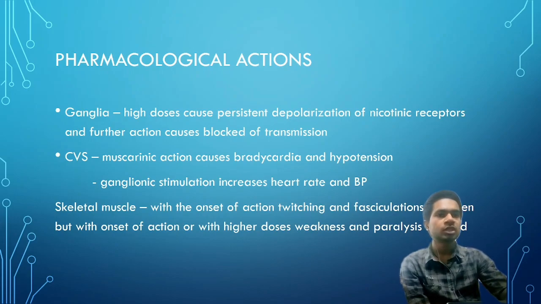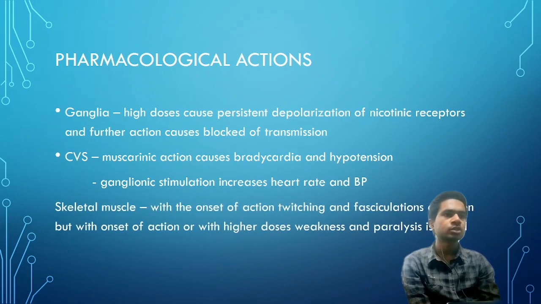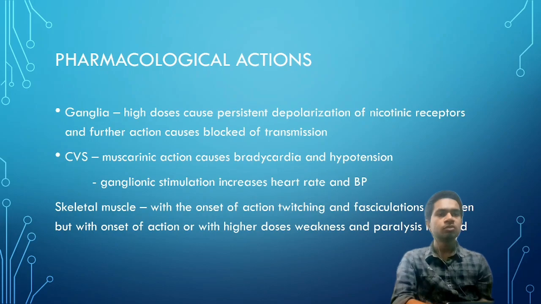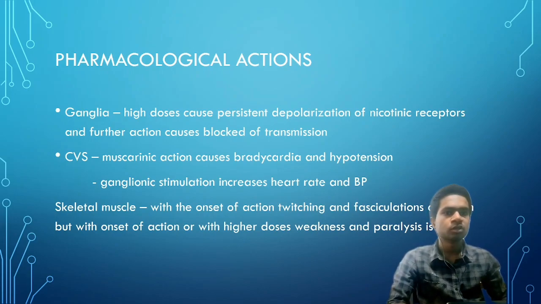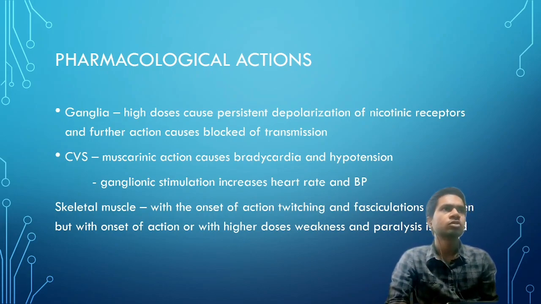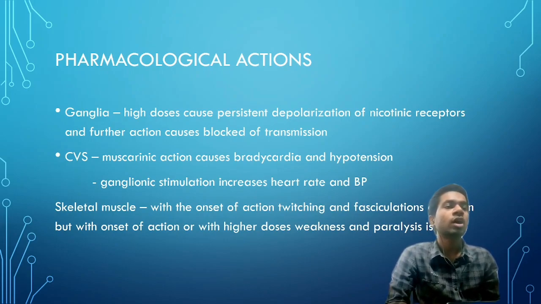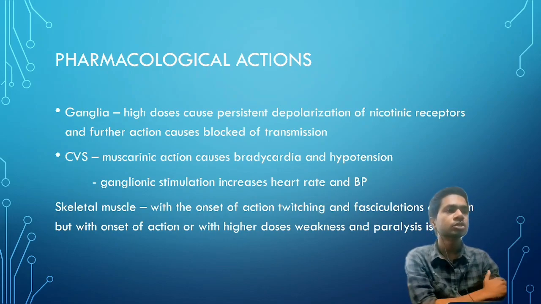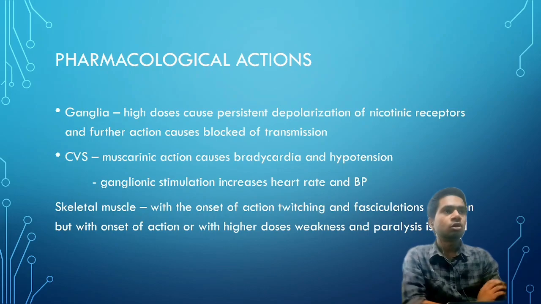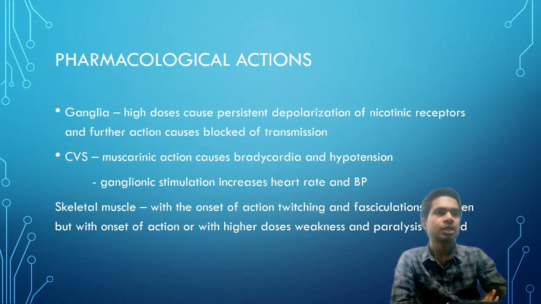Now let's move on to the next, that is skeletal muscle. With the onset of action, twitching and fasciculations are seen. But with higher doses, weakness and paralysis are noted. So here we can again note a contradictory effect. With lesser dosage or with the onset of the action, twitching and fasciculation are seen, but with higher doses, weakness and paralysis is noted. And weakness and paralysis can be one of the major negative effects of its higher doses.